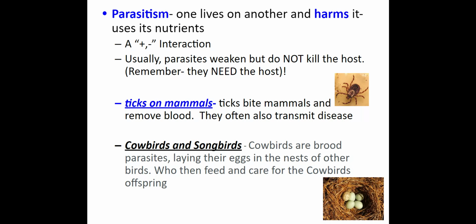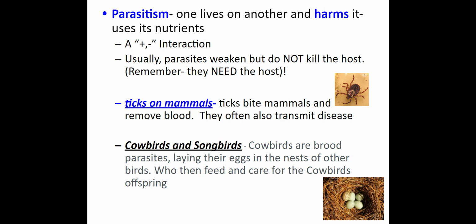Parasitism is when one organism lives on or harms the other for nutrients. So this is a positive negative interaction. Keep in mind that the parasite is not going to want to kill its host, but it is going to weaken the host. They need the host to survive. Examples include ticks on mammals and cowbirds and songbirds.